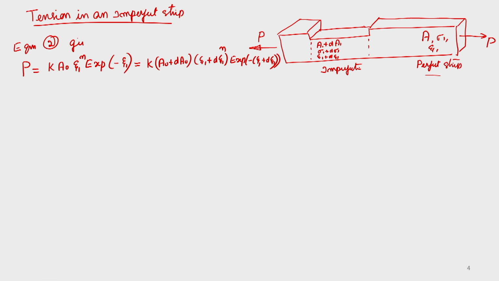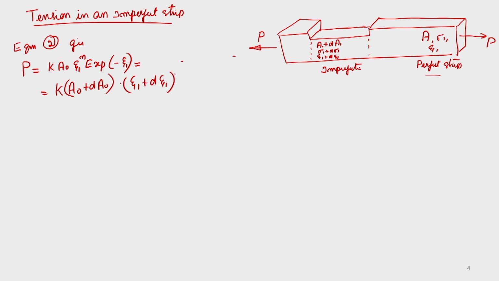Here it is not clear, I will write it. This is equal to K A naught plus d A naught, where d A naught is negative, into epsilon 1 plus d epsilon 1 raised to n into exponential minus of epsilon 1 plus d epsilon 1.